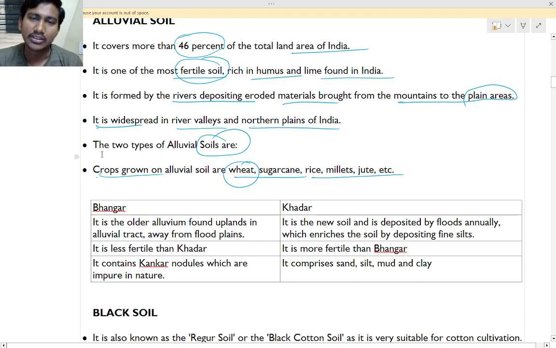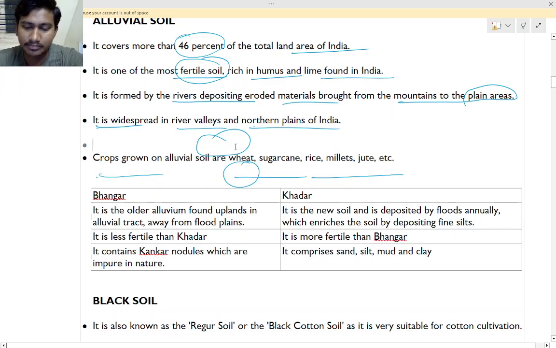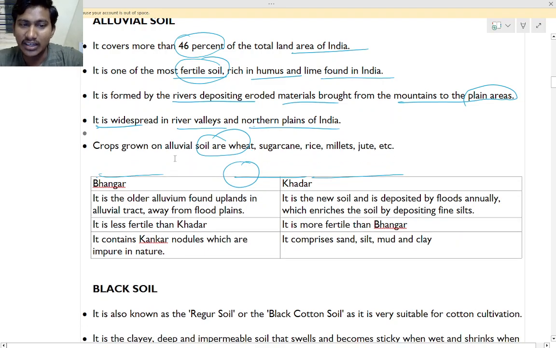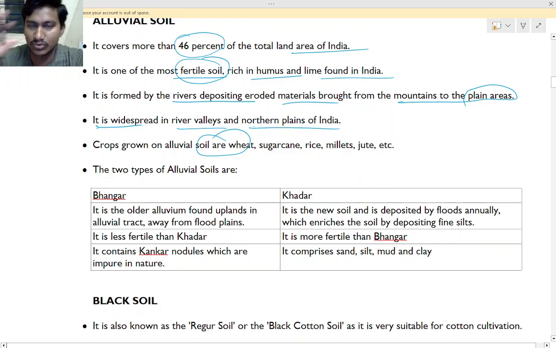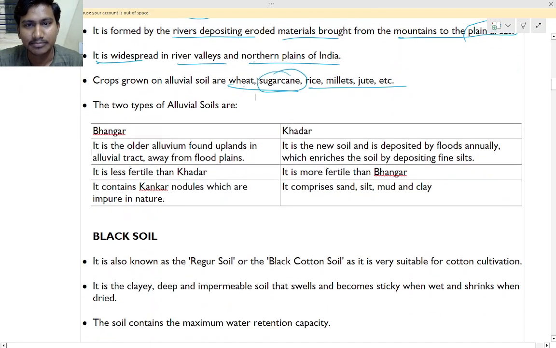So those are the crops grown because they need very fertile land to grow wheat. Yes, that is rich in minerals. Okay, so that is why these can be grown. Okay, and they are cash crops, right?